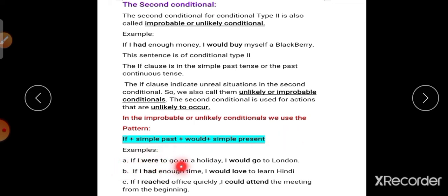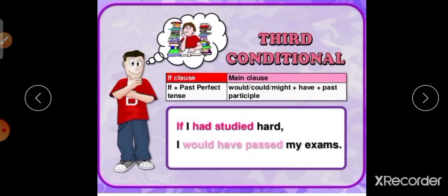Examples: if I were to go on a holiday, I would go to London. If I had enough time, I would love to learn Hindi. If I reached office quickly, I could attend the meeting from the beginning. Okay, next, third conditional. What is the third conditional? The if clause is if plus past perfect tense. It is followed by the main clause would or could or might plus have plus past participle. That is the pattern of the third conditional.